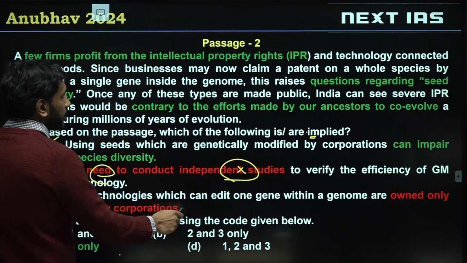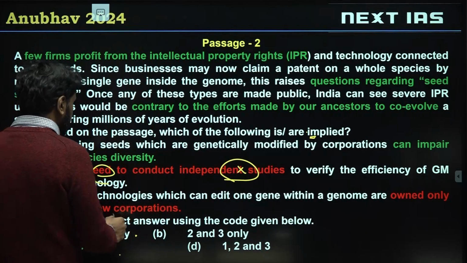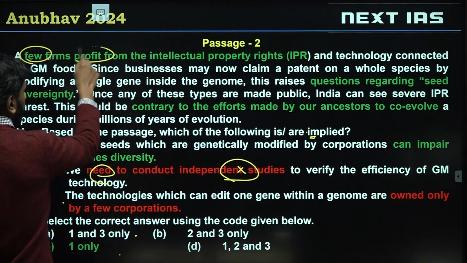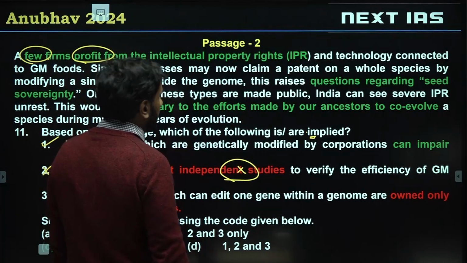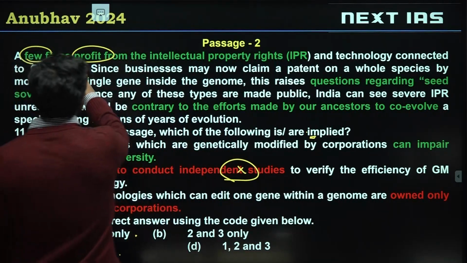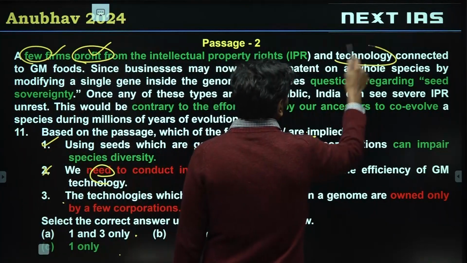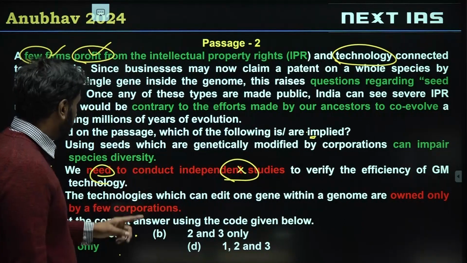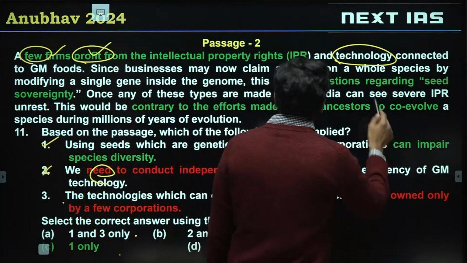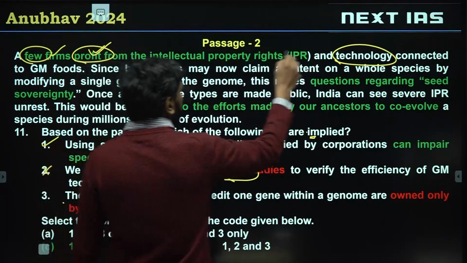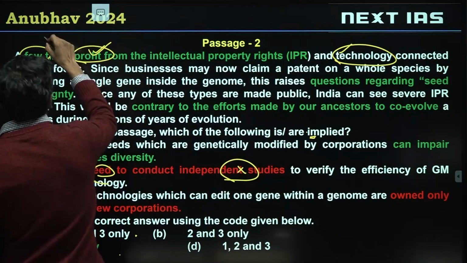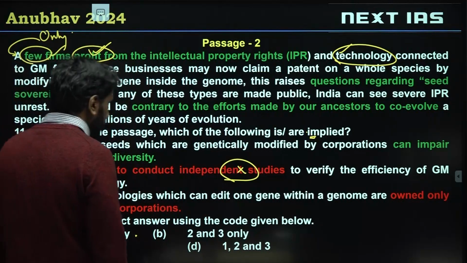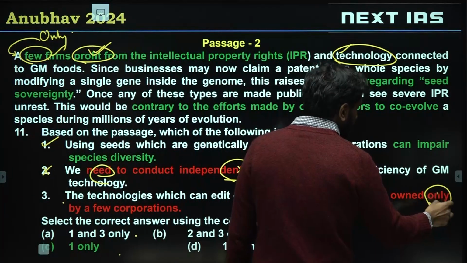Technologies which can edit one gene within a genome are owned only by a few corporations. This 'only by a few corporations own it' is one problem. So let's check. We are told a few firms or few organizations profit from the intellectual property rights and technology connected to GM foods. So few firms profit and have the technology. We can say a few corporations profit, but it's not said that only a few corporations profit, right? So 'owned only by' is invalid.